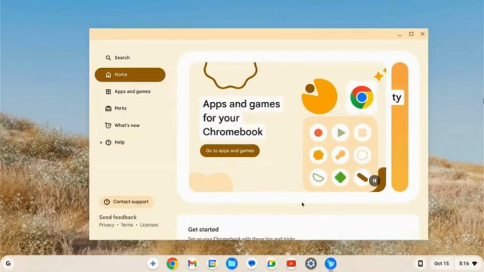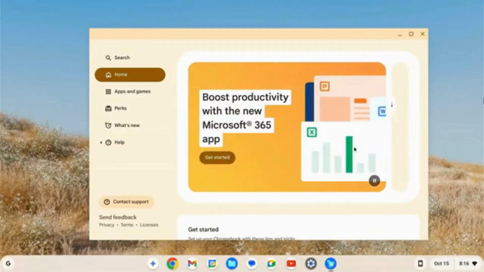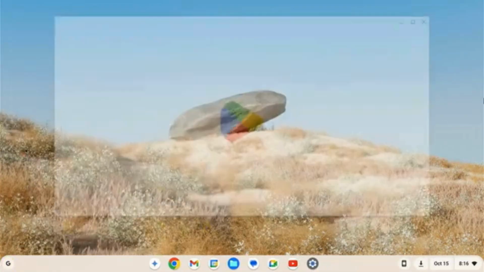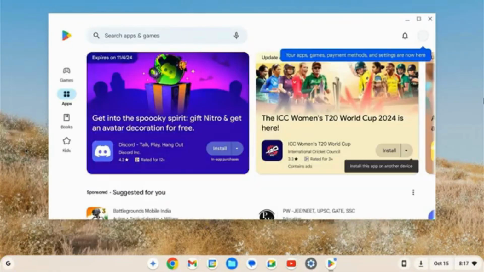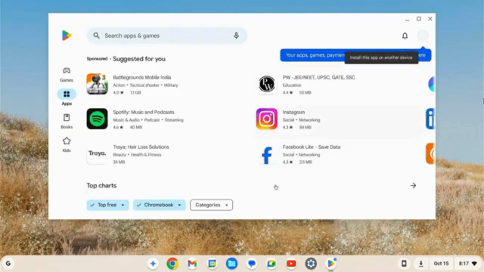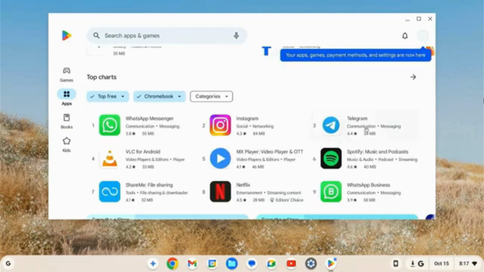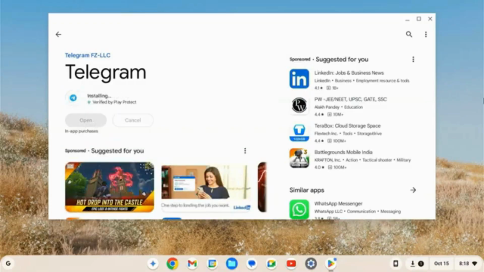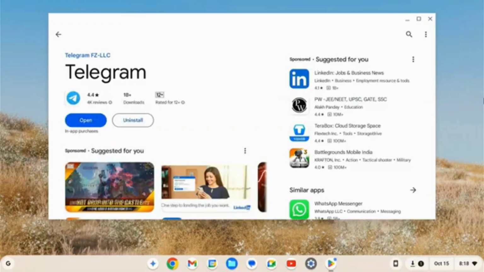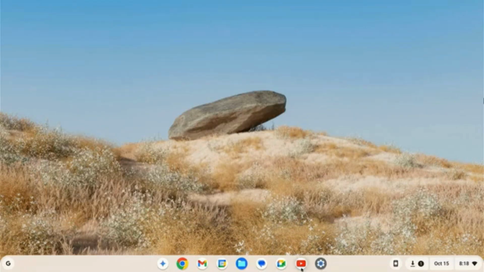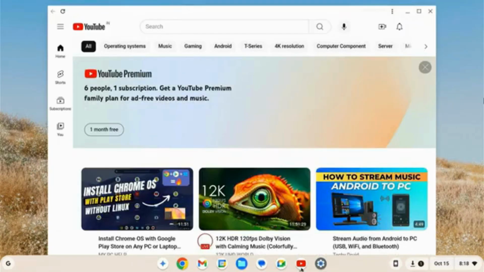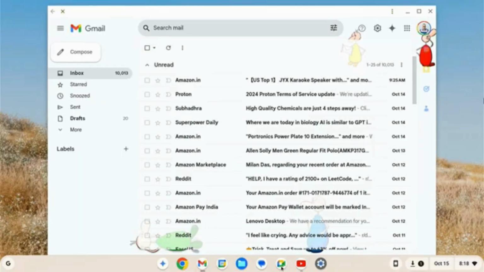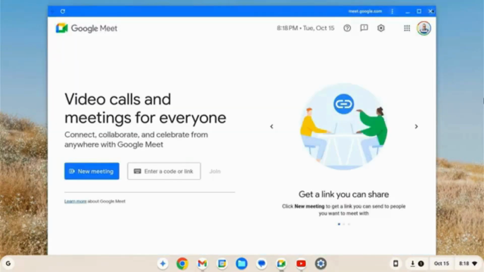So we have successfully installed ChromeOS on the USB drive. You can now open the Google Play Store and start downloading your favorite Android apps just like you would on a Chromebook. As you can see, the Play Store and all the other Google services like YouTube, Gmail, Google Drive, etc. are just working fine.